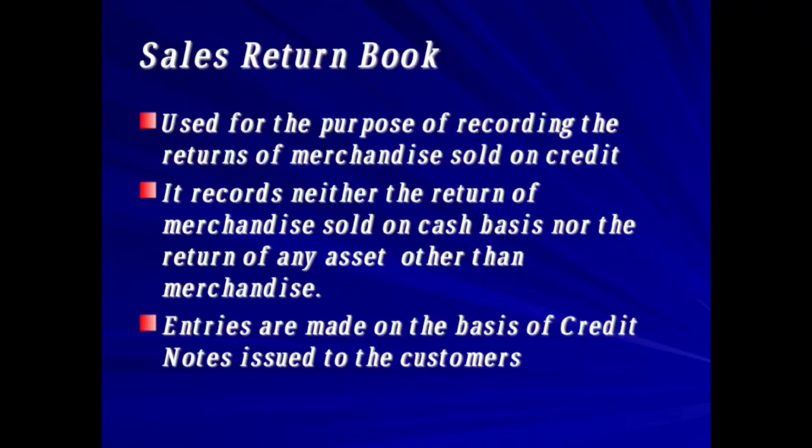For example, if goods you have sold on cash basis are returned, or an asset you have sold out is returned from your customer, both will not be recorded in your sales returns book. It is meant to record only the goods returned from your customer which you have sold on credit basis. We won't record any cash basis returns here, or any asset returned from your customer.